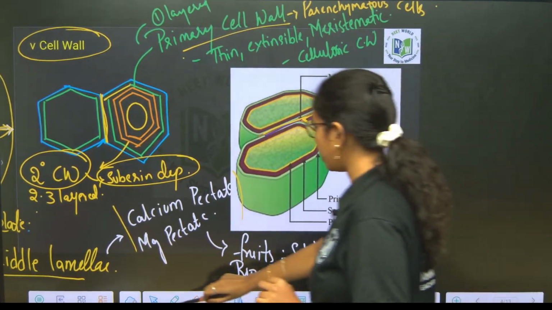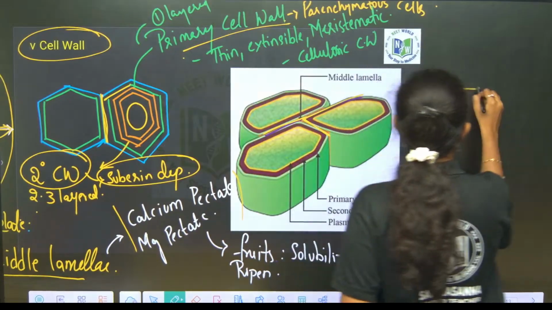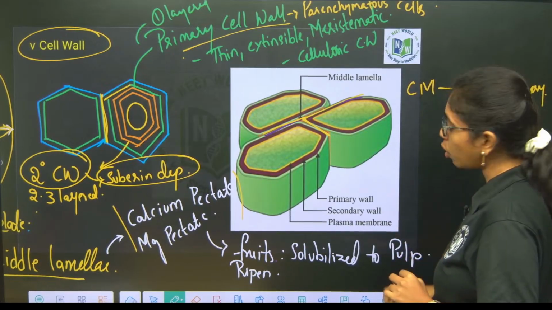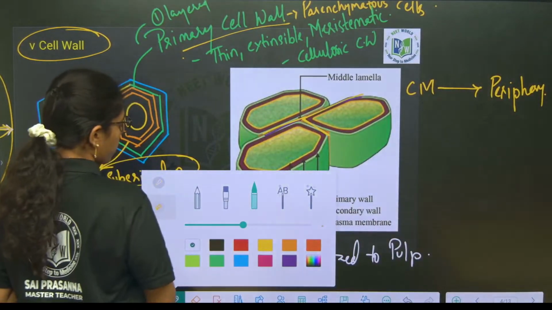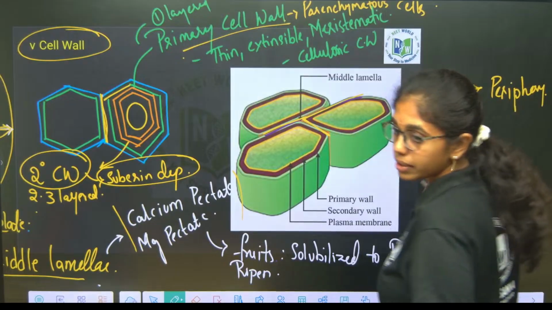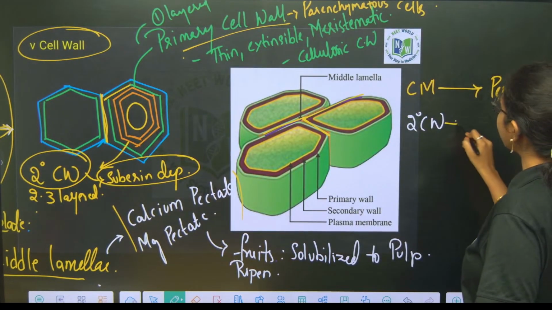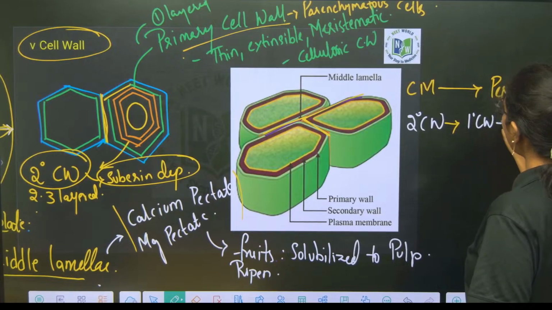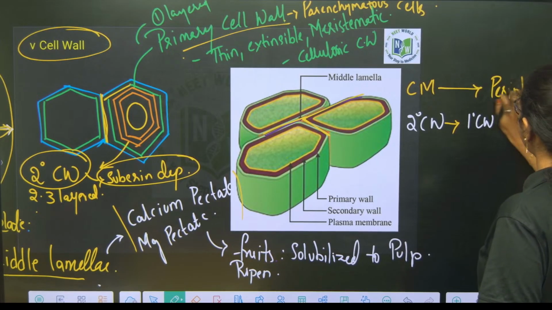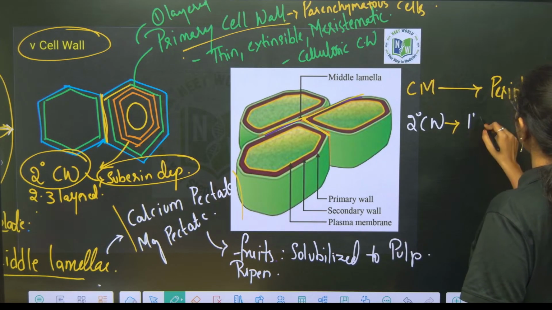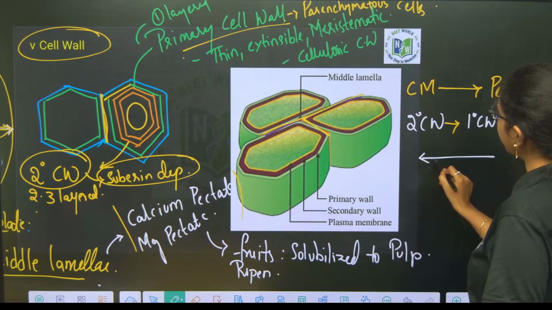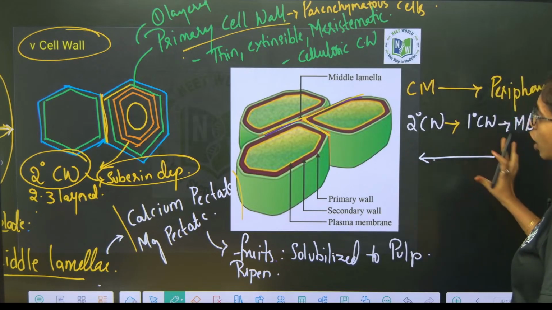Now you have to know, from the cell membrane to the periphery, what is the wall layer composition? Closer to the cell membrane, we have secondary cell wall. Next to the secondary cell wall, we have primary cell wall. Next to that, we have middle lamella. And from periphery to the center, this will be the reverse order. This order you have to remember.